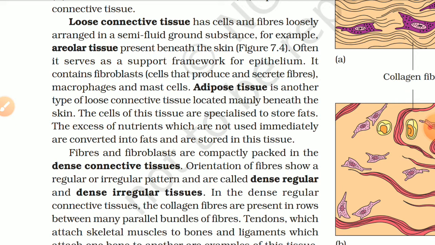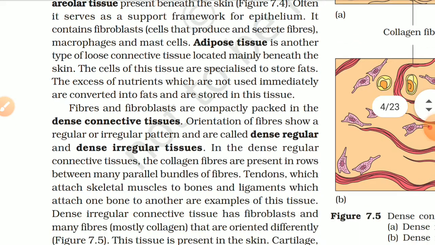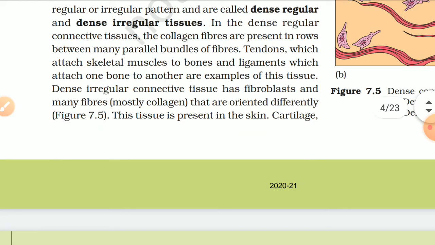Fibers and fibroblasts are compactly packed in the dense connective tissue. Orientation of fibers shows a regular or irregular pattern, and are called dense regular and dense irregular tissue. In the dense regular connective tissue, the collagen fibers are present in rows between many parallel bundles of fibers. Tendons, which attach skeletal muscle to bone, and ligaments, which attach one bone to another, are examples of this tissue.